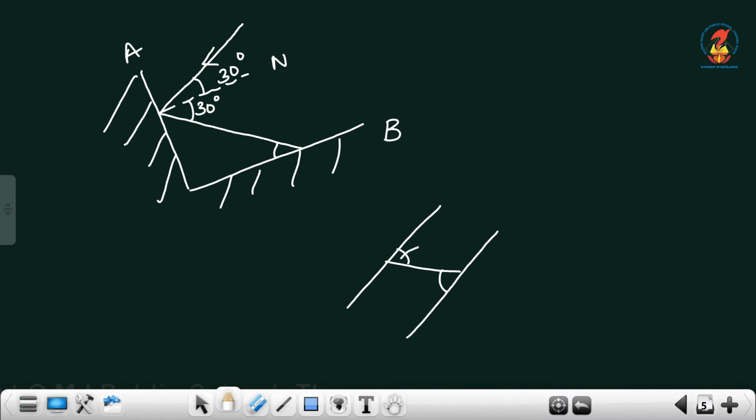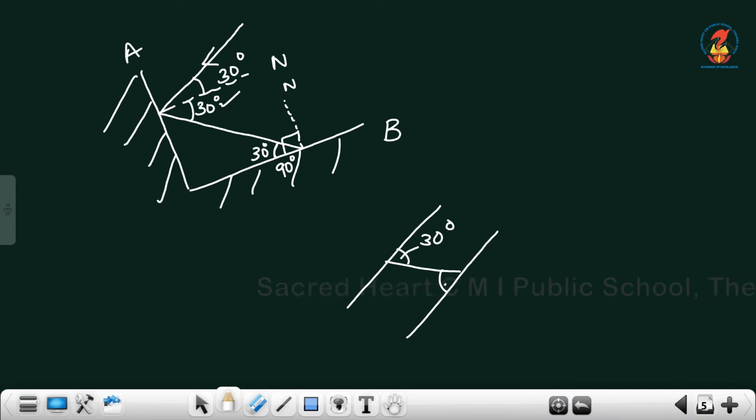So, this angle is 30 degree, that is this one. Obviously this one also 30 degree, and this one also 30 degree. Now, I will draw a normal here, this one is a normal. So, this angle is 90 degree. The angle between the normal and the reflecting surface is 90 degree.